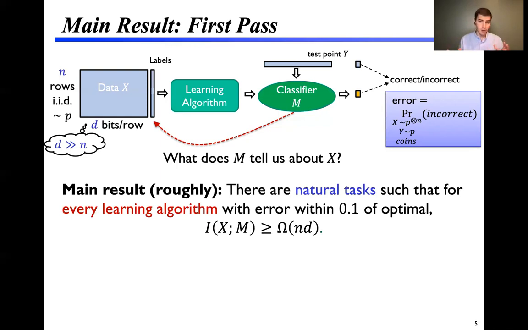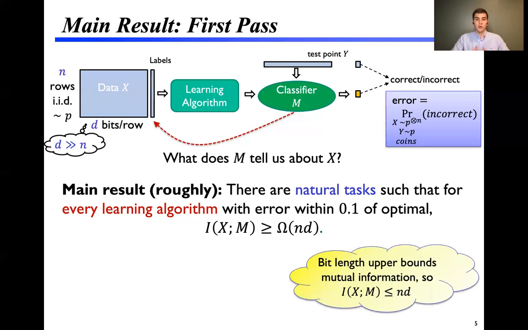Our main result, informally, is that there are natural tasks such that for every learning algorithm with error close to optimal, a small constant, 0.1 isn't important, the mutual information between the data and the classifier is big Omega of n times d. So recall that the bit length of the data is an upper bound on the mutual information. So this lower bound is asymptotically the best thing that we could hope to prove.